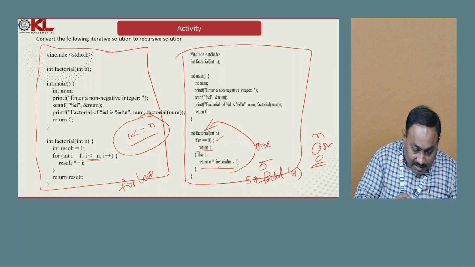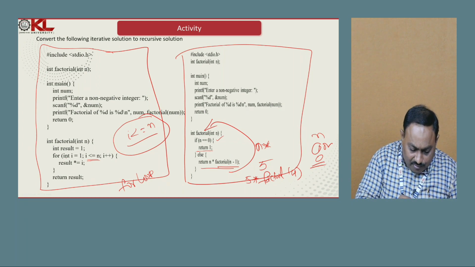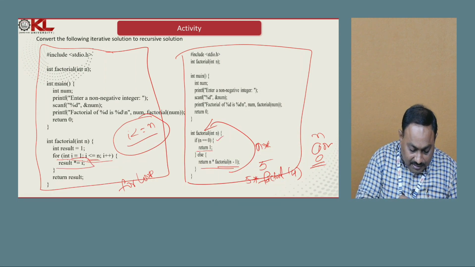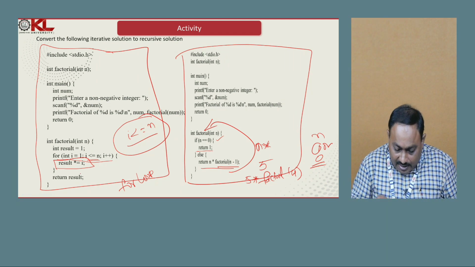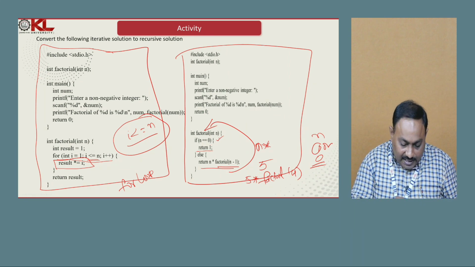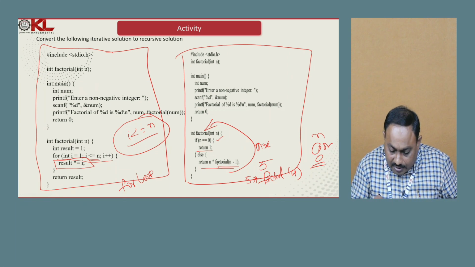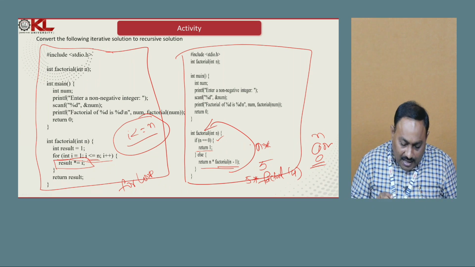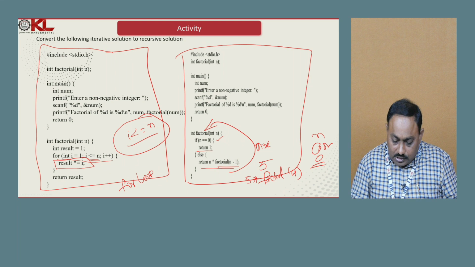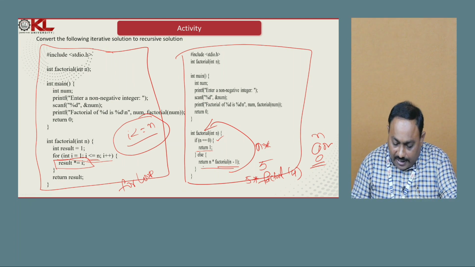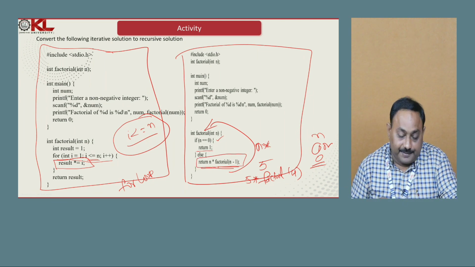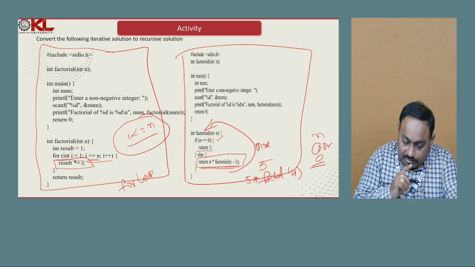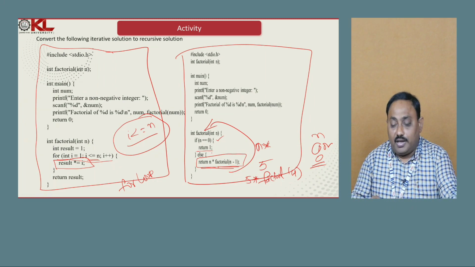Here, in the iterative solution, we simply write the for loop and that will repetitively execute one statement, that is result = result * i. It will give the final result. But here, based on this, I defined what the base case is, and I defined which part I need to execute recursively. I identified which operation we need to perform recursively, that is a multiplication operation, that I placed here. Like that, by looking at the iterative problem, we can rewrite the problem in a recursive way.